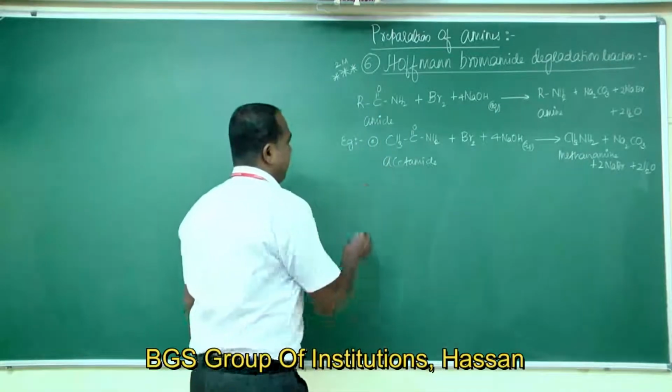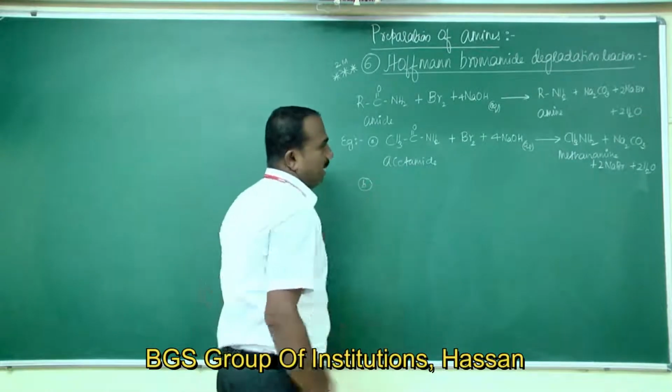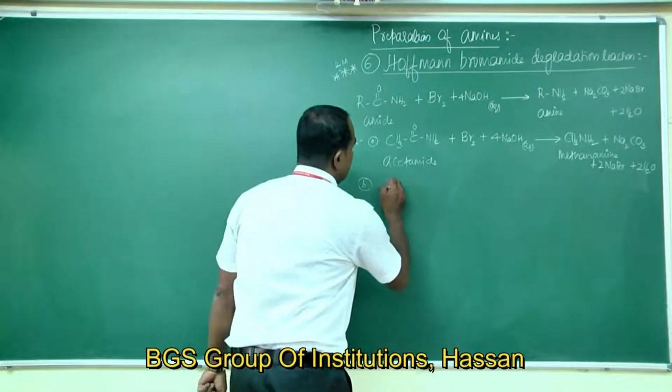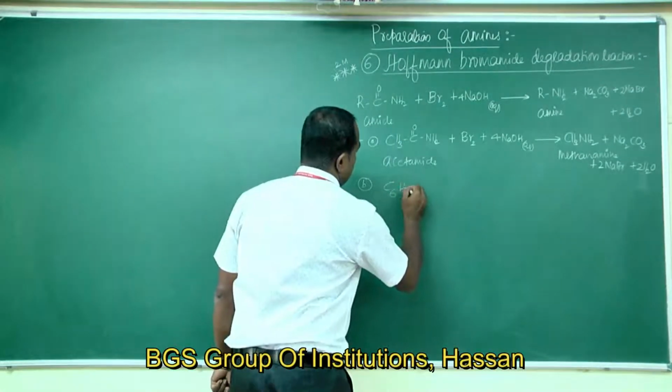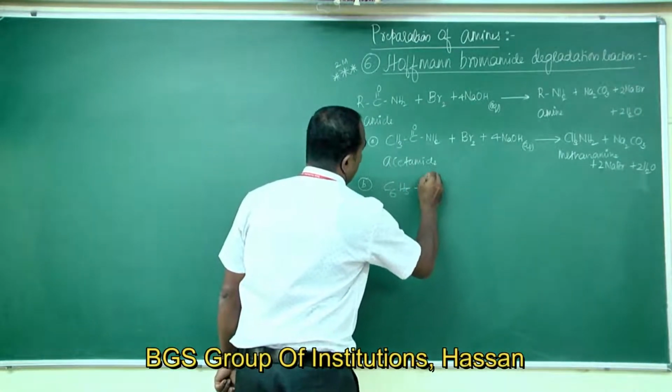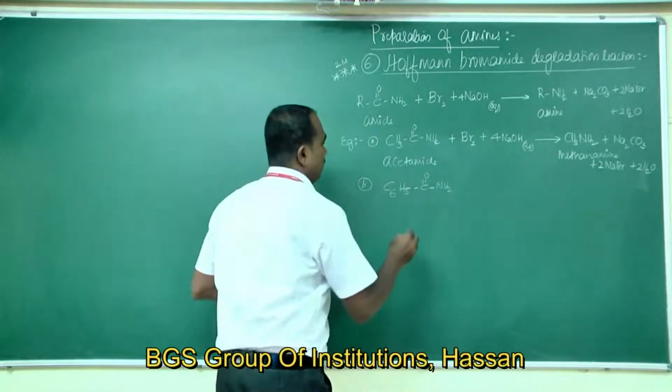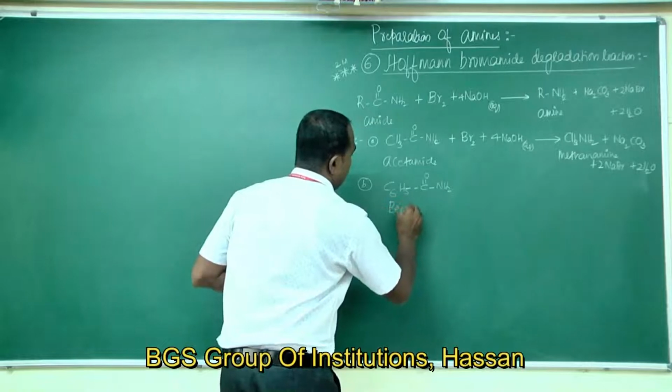Okay. Second example. The first was a primary aliphatic amine. Now you take benzamide, C6H5CONH2. This is benzamide.